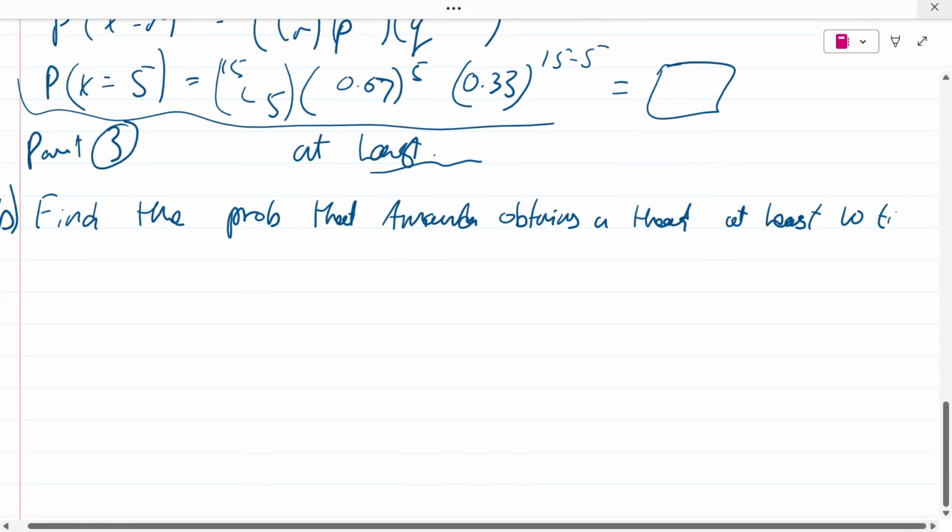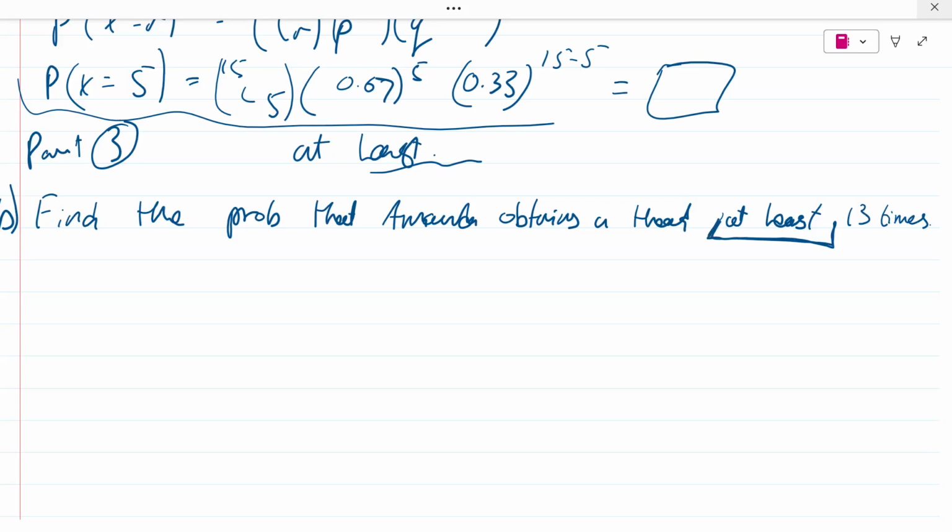Let's instead do at least 13 times. Now every time you see the words at least, you don't have to think a lot. It just means greater than or equal to, because this is just what at least means, right?